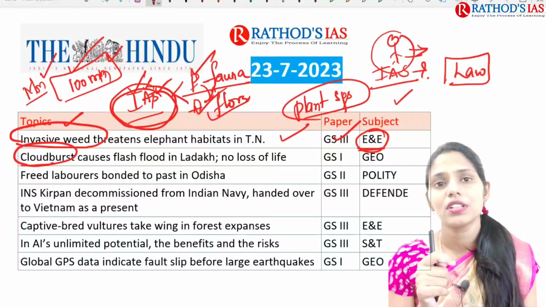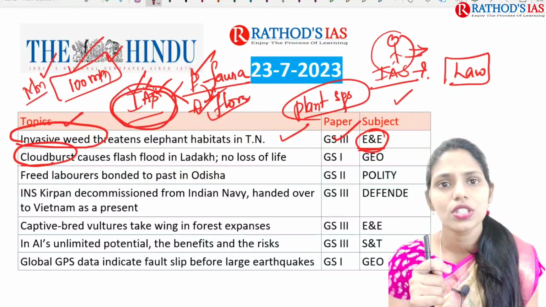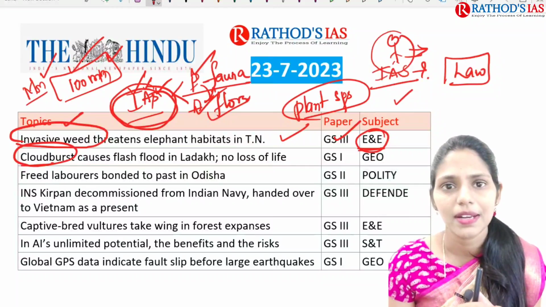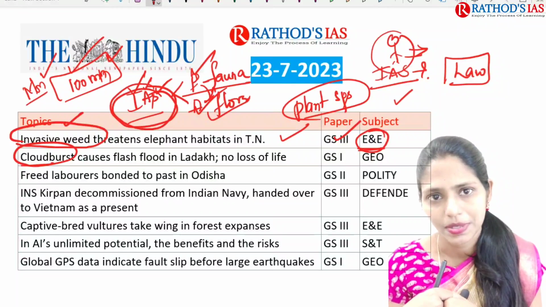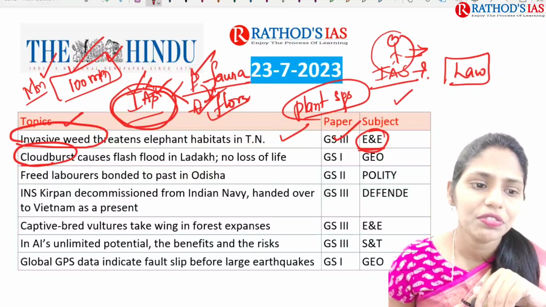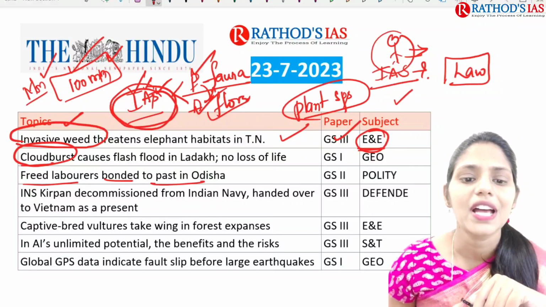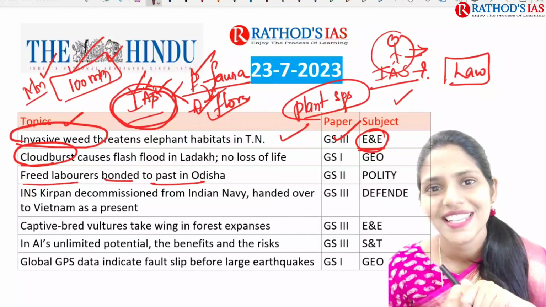And if you are talking about floods and flash floods, you can connect this topic with your disaster management, which comes under again GS paper 3. And the next topic is freed laborers bonded to past in Odisha.